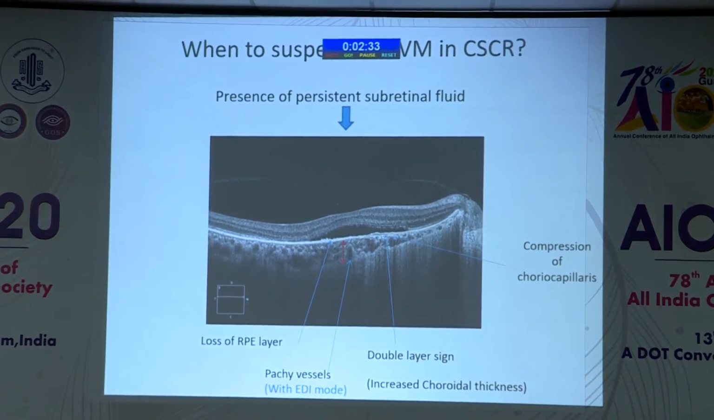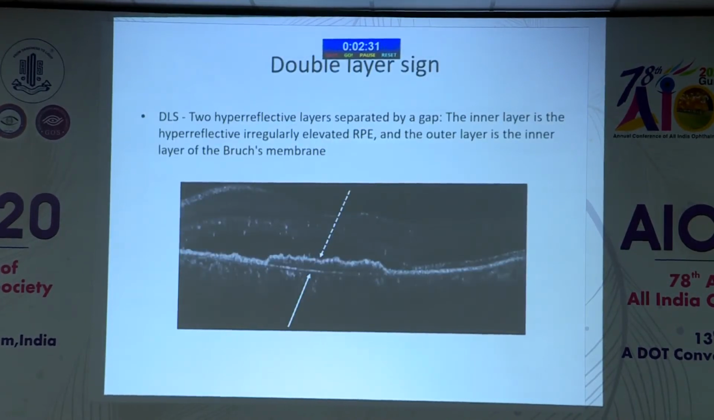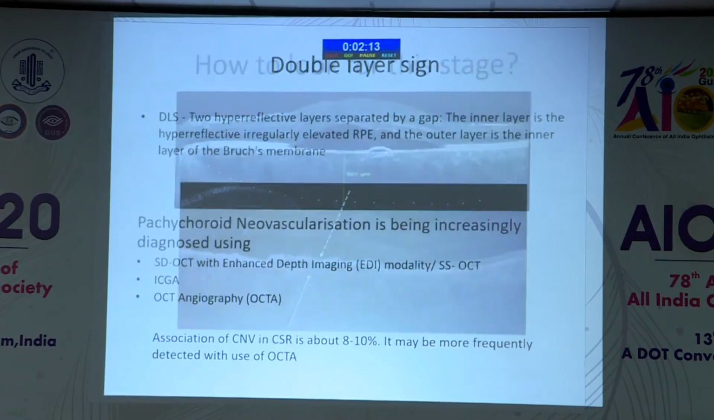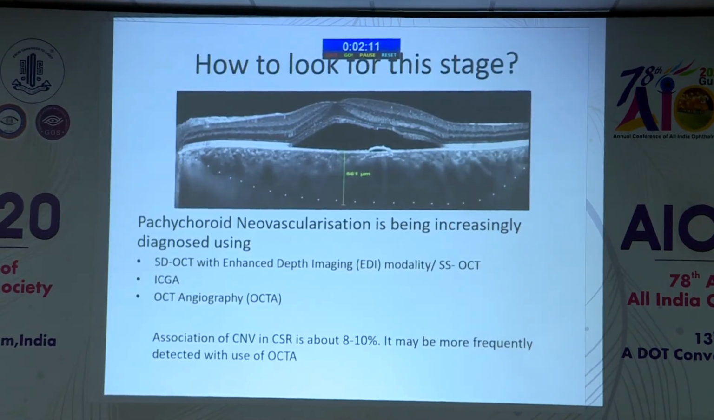The double layer sign is an important finding which needs to be recognized on OCT. You have two separate layers, a separation of the two layers of the RPE. The inner layer is the hyperreflective RPE and the outer layer is Bruch's membrane. The material which fills the space inside is more important, because if it is hyperreflective material, it probably is a CNVM. This is the one thing which we must look for in OCTs in a patient of CSR.